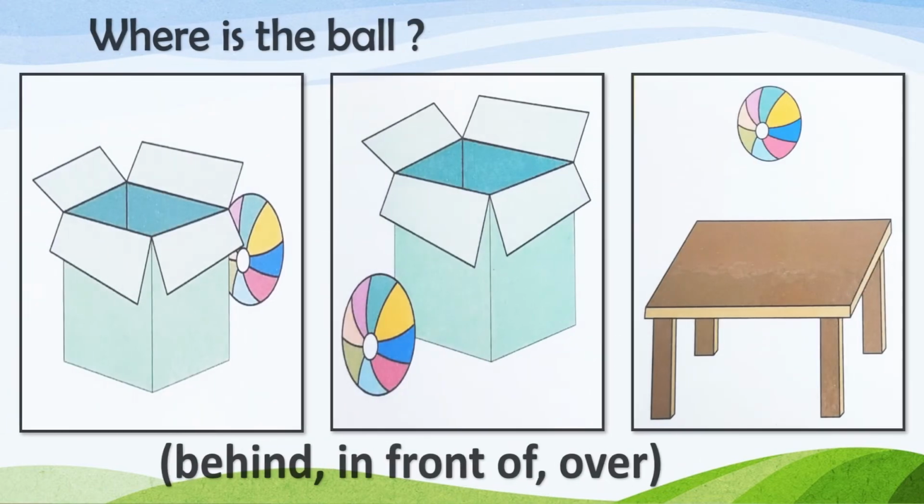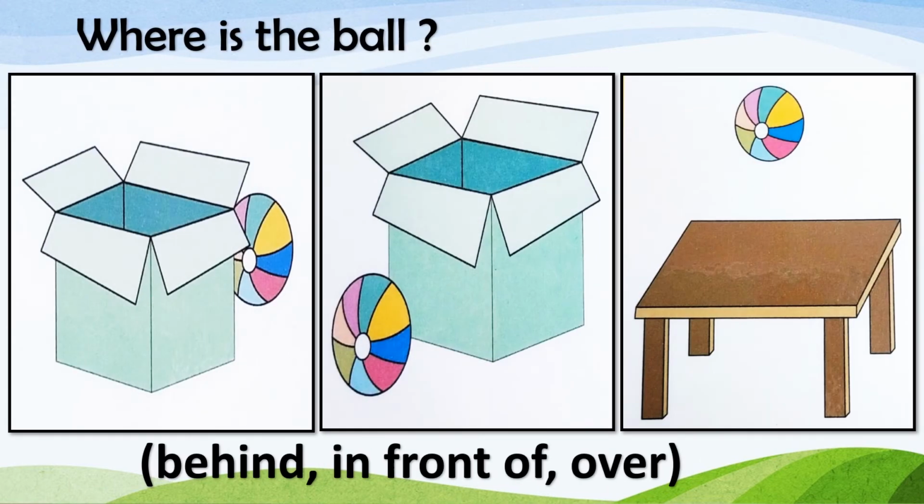Let's see the next positions. Now where is the ball? The ball is behind the box in the first picture. In the second picture, the ball is in front of the box. And in the third picture, the ball flies over the table.